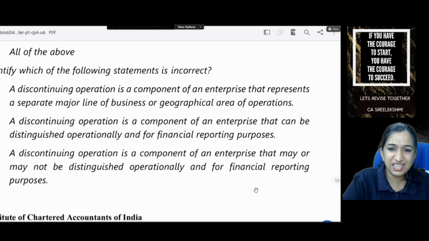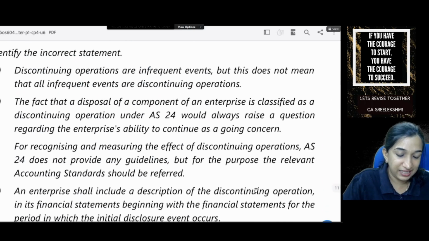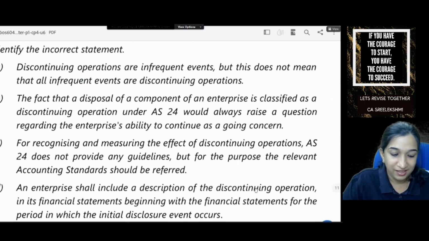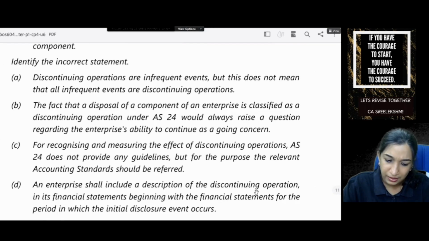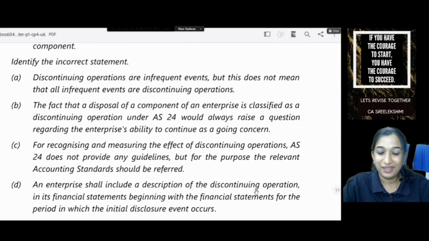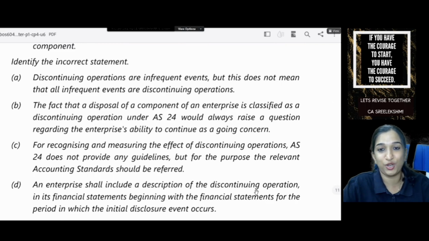C, right? C. Again, identify the incorrect statement. Discontinuing operations are infrequent events. But that doesn't mean that all infrequent events are discontinuing operations. I used to say this is like our Santosh Pandit's dialogue. Discontinuing operations are infrequent events, but all infrequent events are not discontinuing operations.